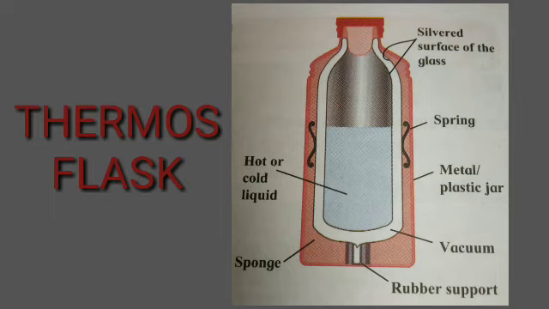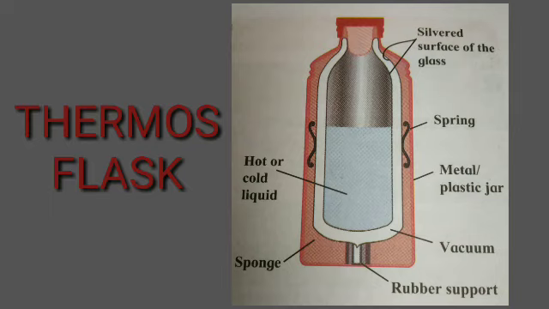Now let's see the function of the thermos flask. When a hot substance is placed in a thermos flask, the heat going out gets reflected due to the shining surface of the inner tube. Hence, heat is not radiated. Neither conduction nor convection of the heat occurs because of the vacuum. As a result, heat is not transferred to the outer cooler region and is retained inside for a long time.